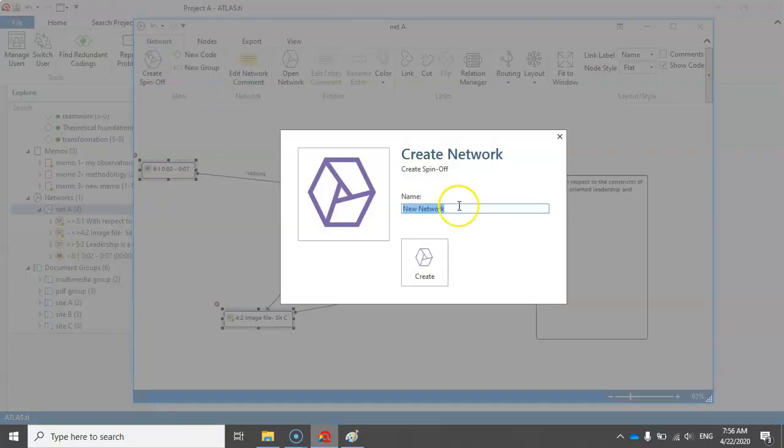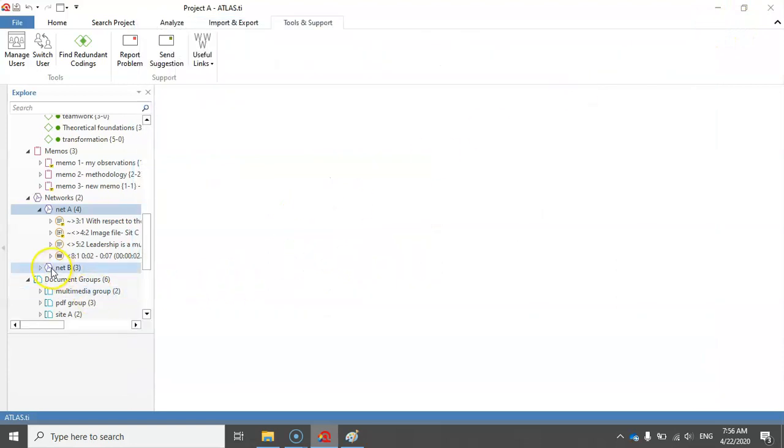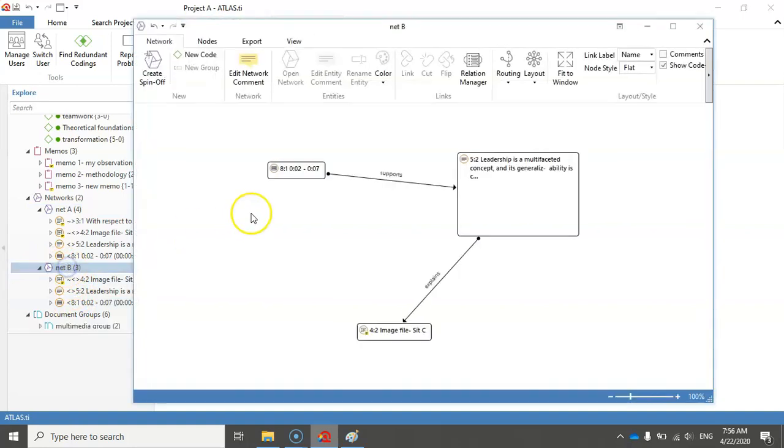So net B, and then I click on create. Then I just close this. Now you can see I have network B, or net B, with 3 nodes. These are the 3 quotations. If I double click on that, I can see that in this window. So this is how we can work with quotations in a network.